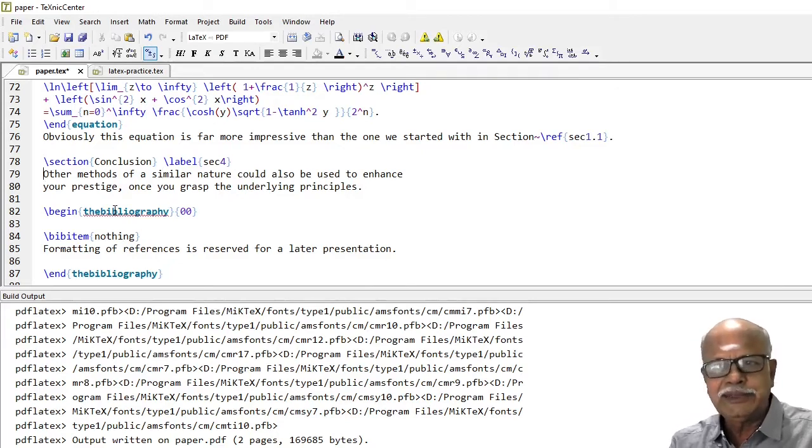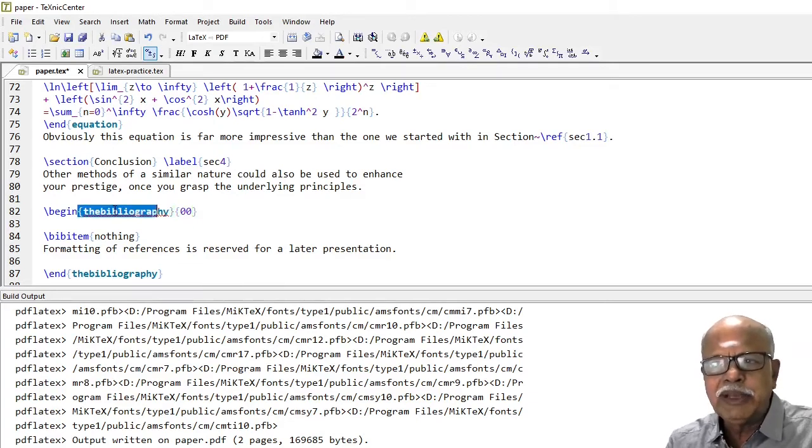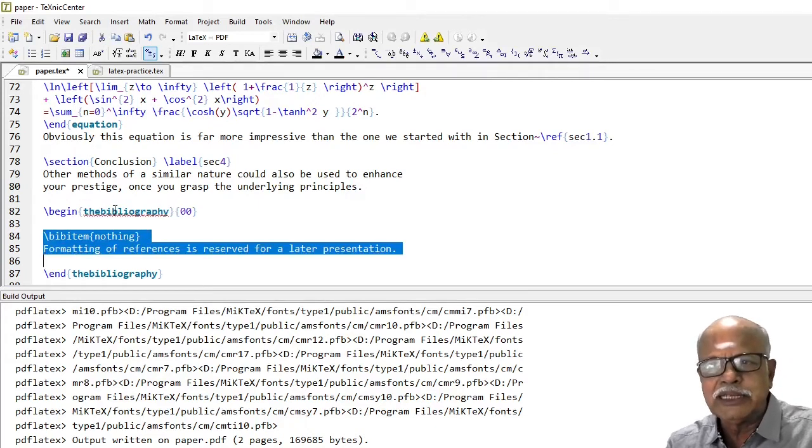Here we say, we may try other methods of similar nature which will enhance the prestige of this paper or the authors. Now, the references are given in the environment, the bibliography. Between begin the bibliography and end the bibliography, you give the references in this format.